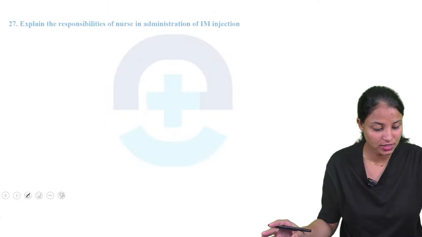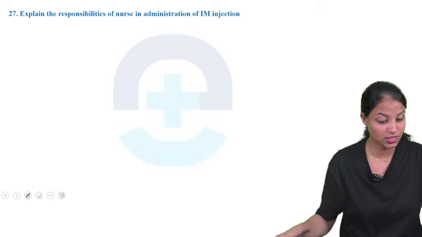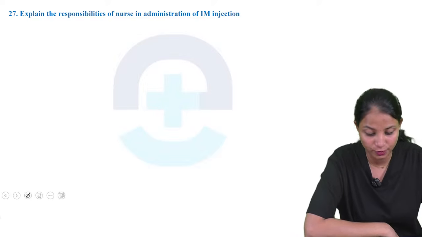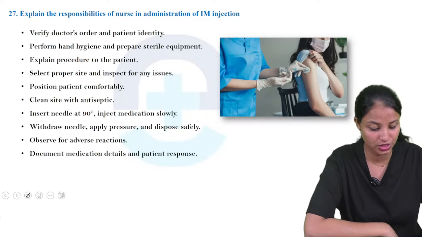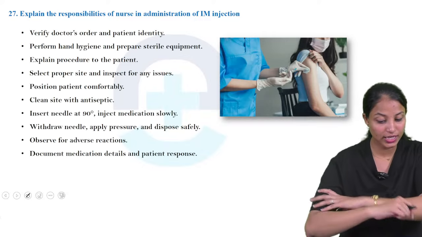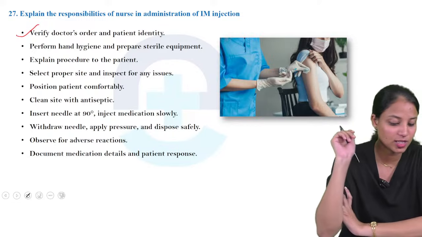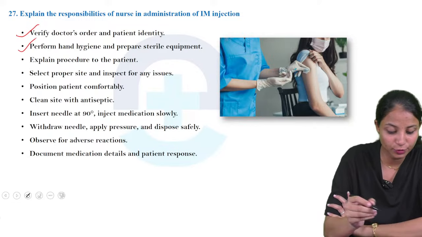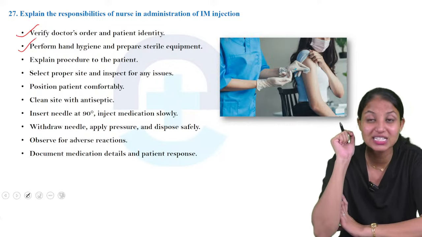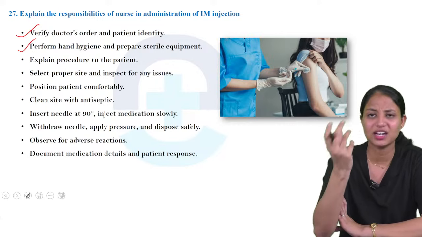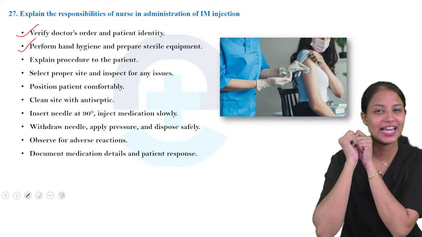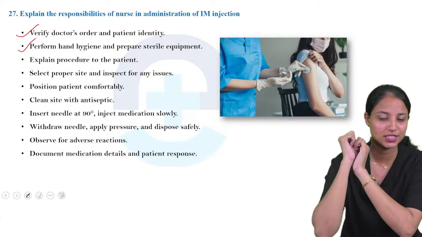Next we are moving to the last question of our section, the 27th question. Explain the responsibilities of a nurse in administration of IM injection. Verify the doctor's order and patient identity. It is the first step. Next one is, perform hand hygiene and prepare sterile equipment. Here sterile equipment means the injection only. So prepare sterile equipment and do hand hygiene.